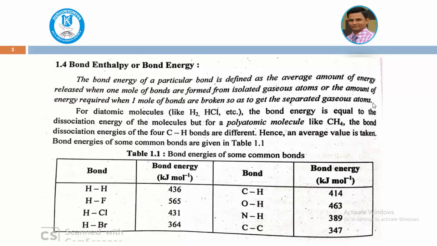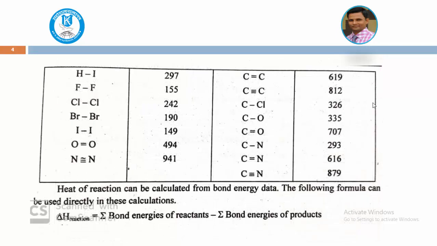HCl we can see 431, HBr 364. Likewise, the C–H bond energy is 414. The O–H bond is 463, N–H bond 389, and C–C bond is 347. Like this we can see the different bond energies. Here also we can see some more examples.